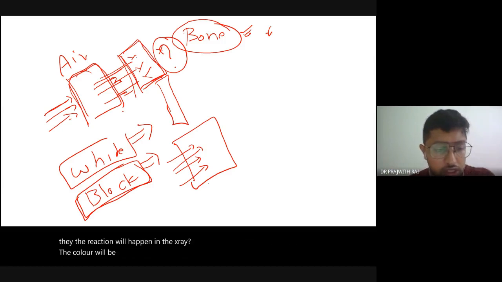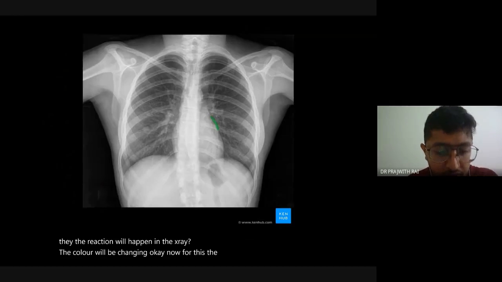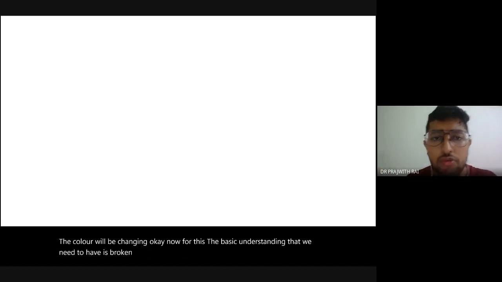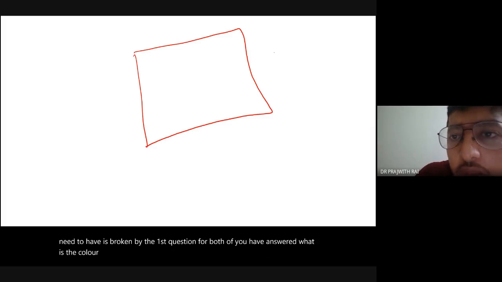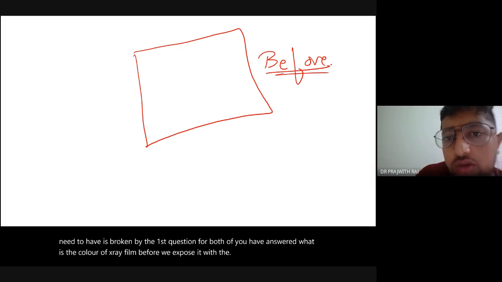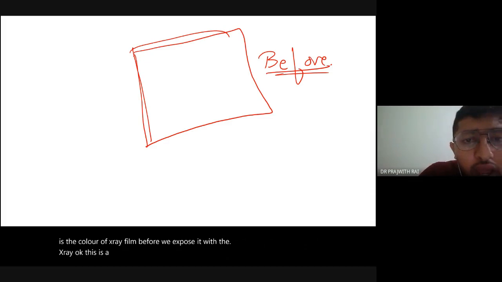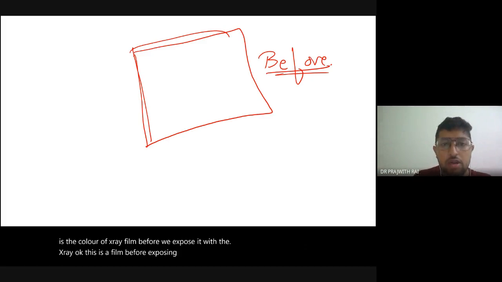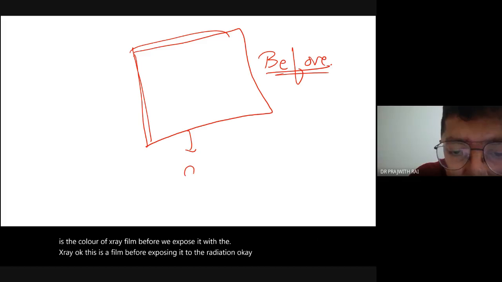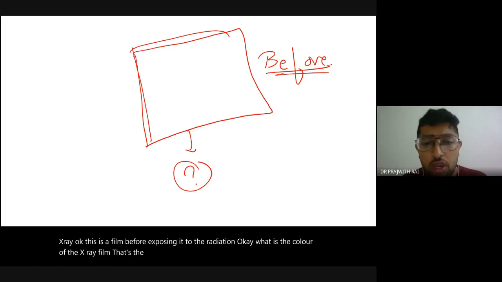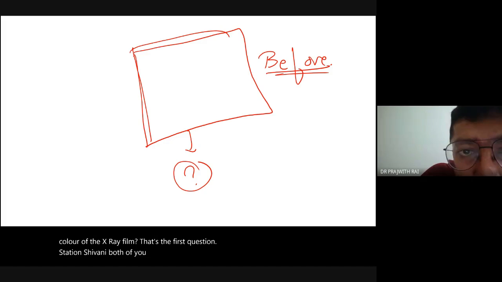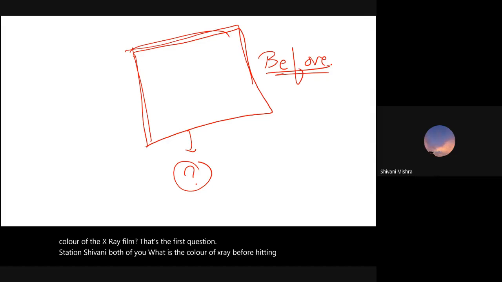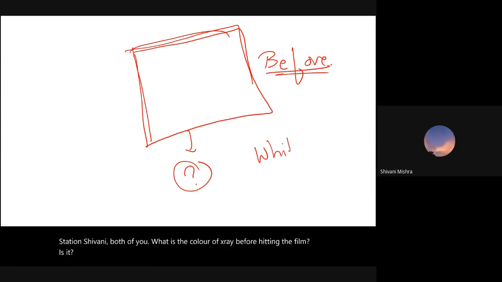Okay. Now, for this, the basic understanding that we need to have is, the first question for both of you who have answered: what is the color of the X-ray film before we expose it to the X-ray? Okay, this is a film before exposing it to the radiation. What is the color of the X-ray film? Sirisha and Shivani, both of you, what is the color of the X-ray film before hitting it? Sir, is it white? I got confused earlier.